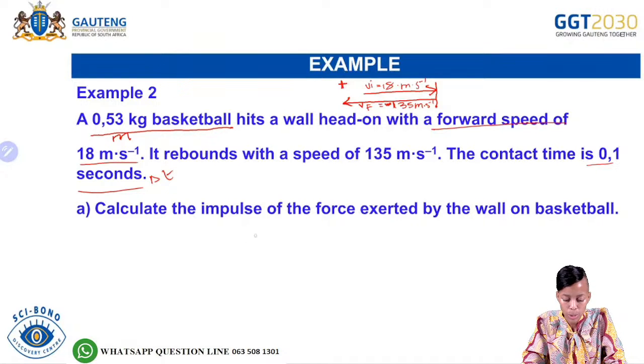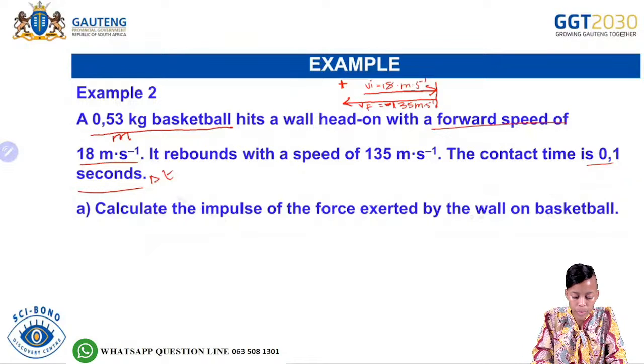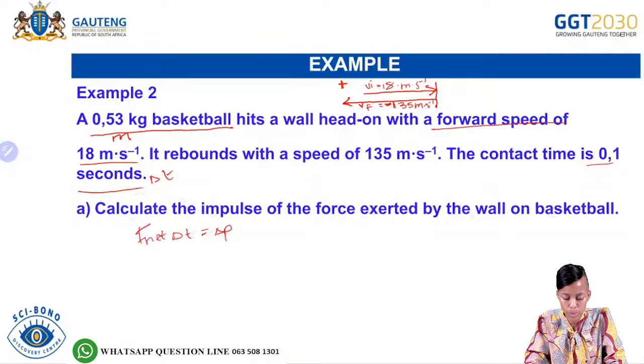So it says calculate the impulse of the force exerted by the wall on the basketball. What are we going to do there? We'll say F net change in time is equal to the change in momentum, because remember we said impulse is equal to the change in momentum.